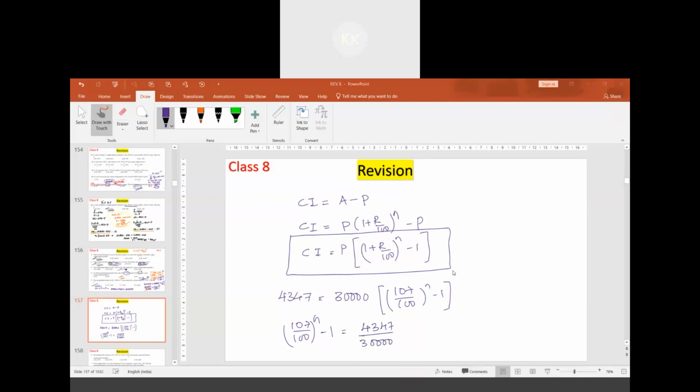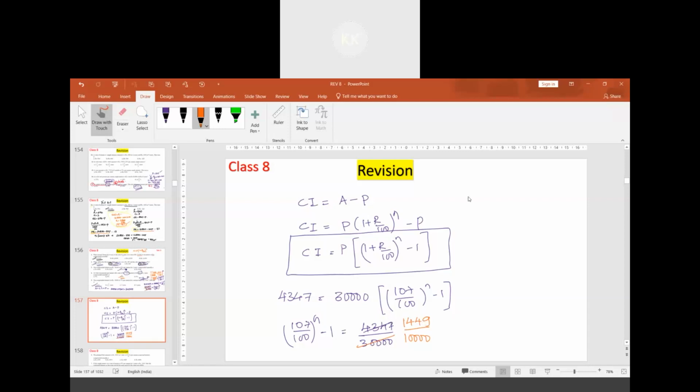This 4347 is a multiple of 3, it is divisible by 3. When I divide it, I get 1449 over 10,000. Correct? What to do now? Is this a square number? No. We have to bring it to this side.